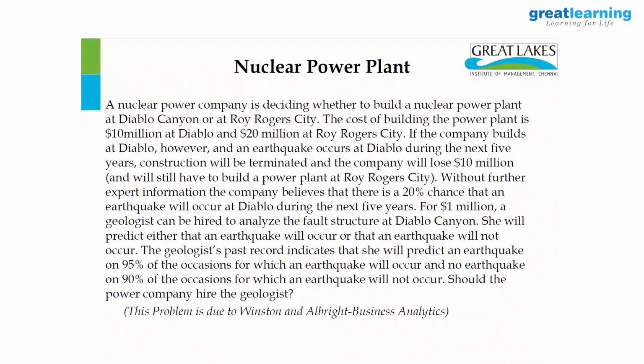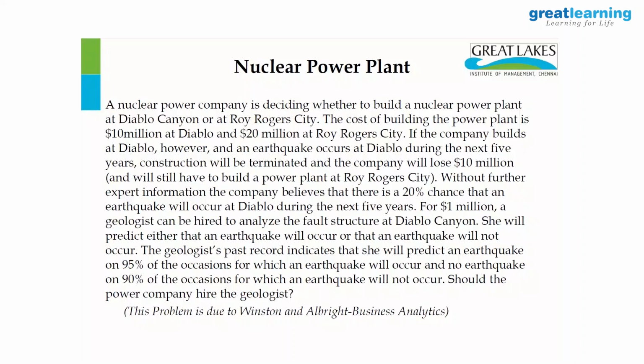The cost of building the power plant is $10 million in Diablo and $20 million in Rogers City. So which is cheaper? Diablo is cheaper. Nuclear plant building is a relevant problem. Kalpakkam we have, so relevant. Instead of earthquake we may have a tsunami or Chennai floods, whatever.